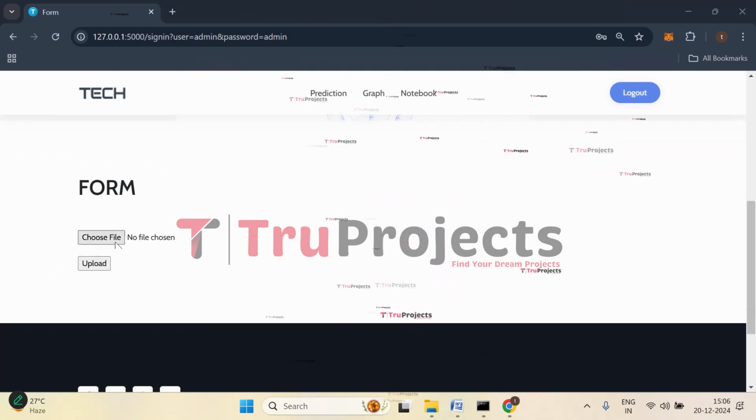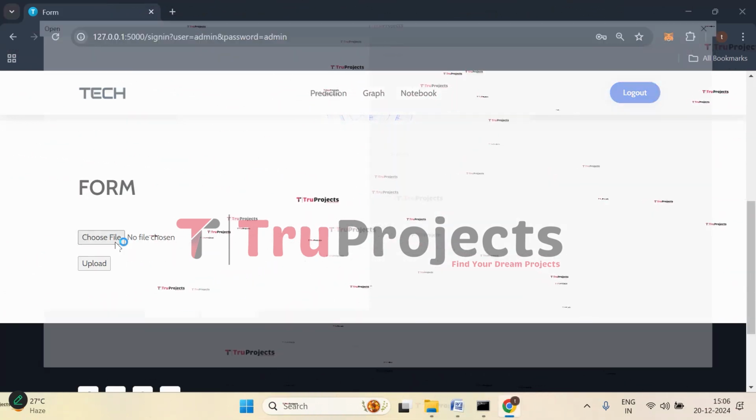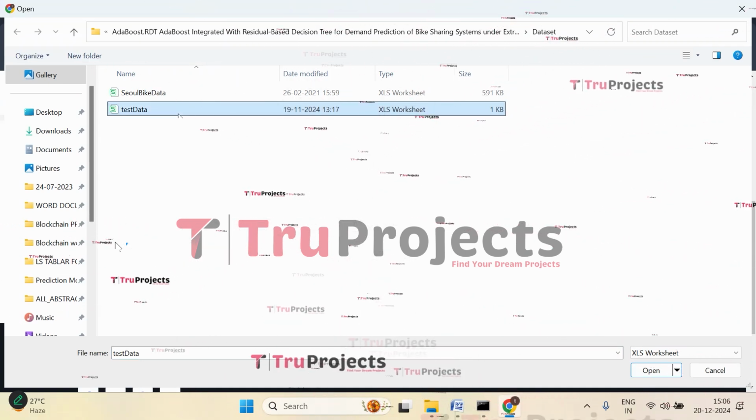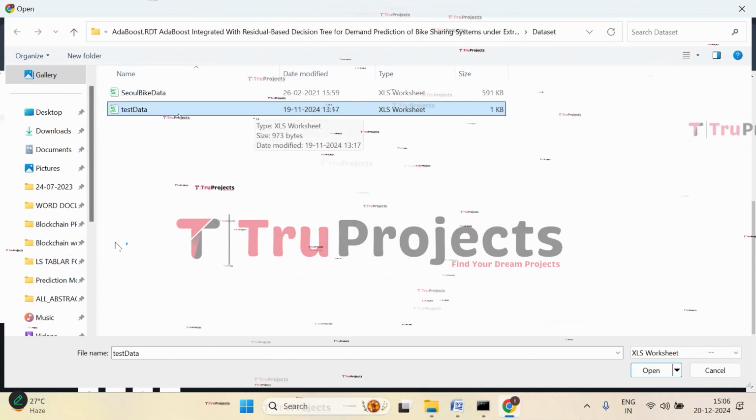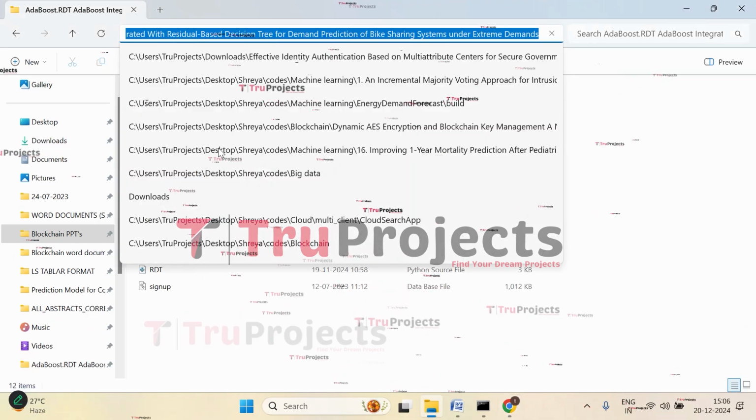So here you can see a choose file button, right? We need to click on that for uploading the test case file. Click on that. So here in this, we have the test cases. Before uploading this file, let us understand what is present in this test data. Let us open it.